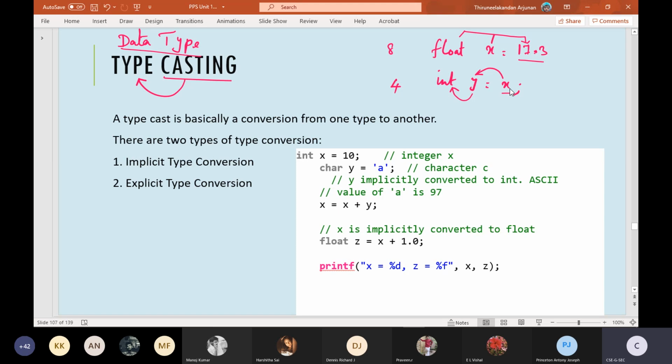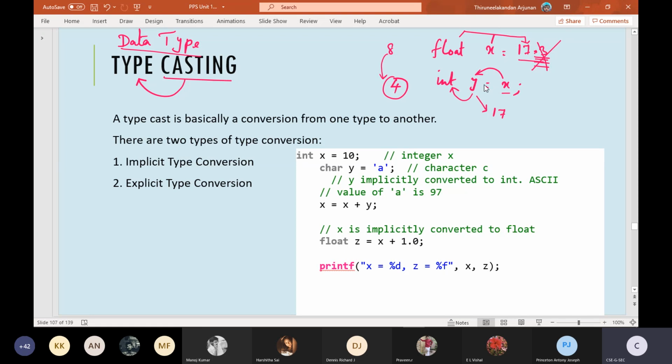Now if we try to store the x value to y, which is an integer, whatever it can store in this 4 byte memory space, that much only it will retain, which means the precision part, the fractional part, will get terminated. Only 17 alone will get assigned to y. The rest of the fractional part will not get assigned to y, because y is of integer type. Okay, like this type of conversion takes place.